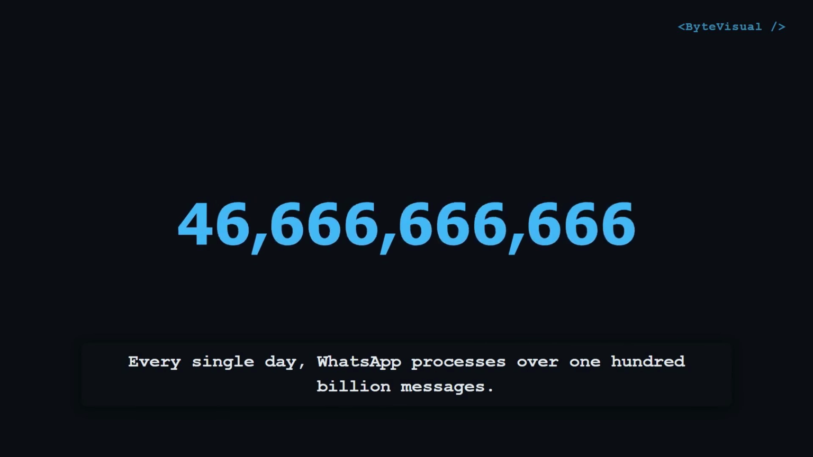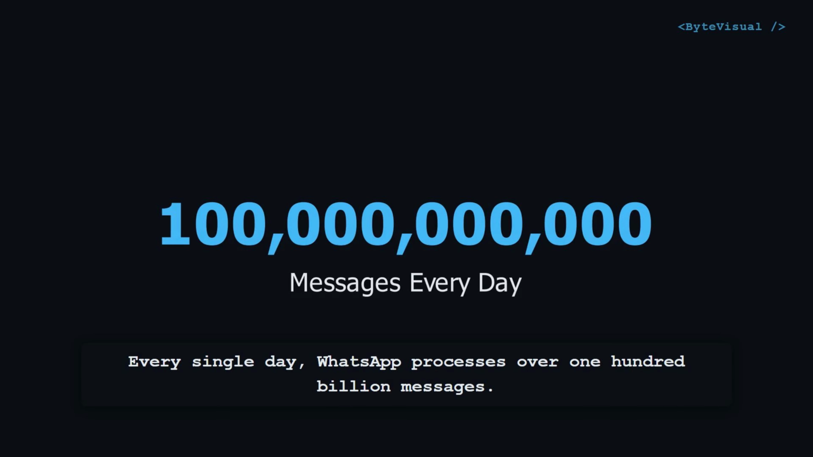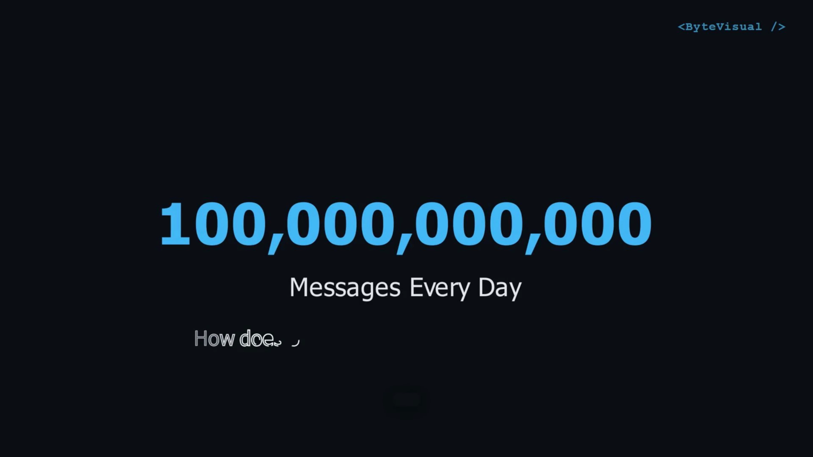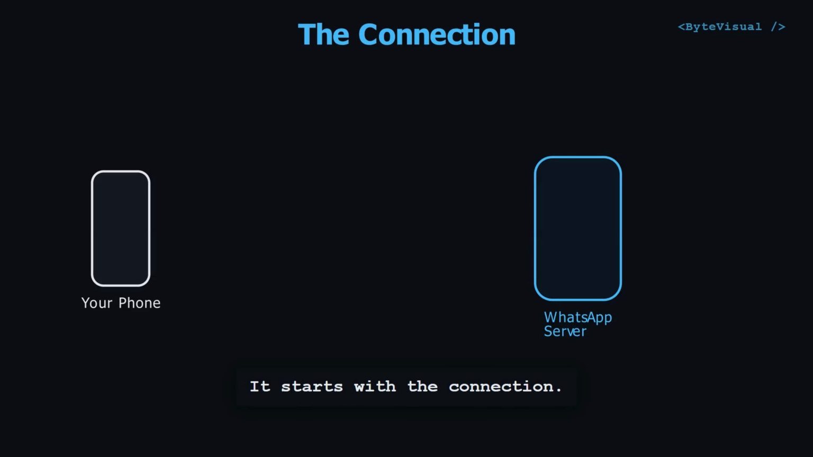Every single day, WhatsApp processes over 100 billion messages. How does a message leave your phone and reach your friend in under 50 milliseconds? It starts with the connection.